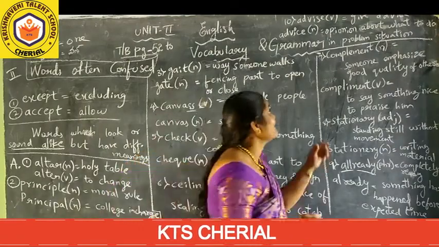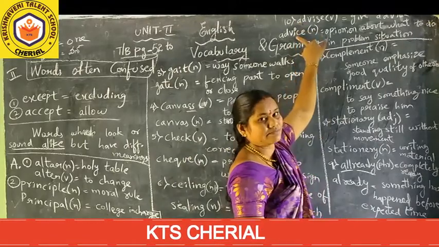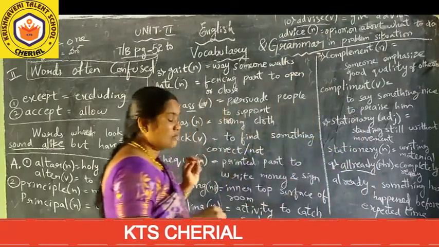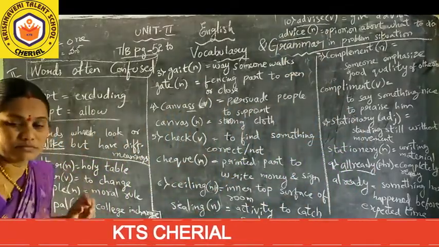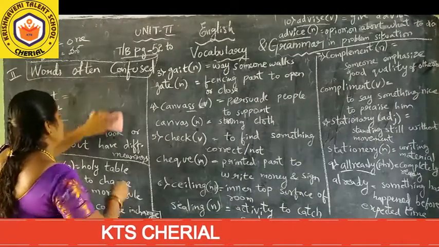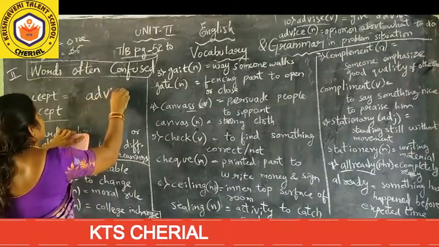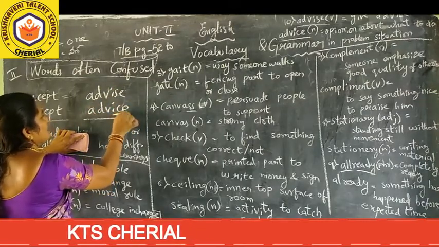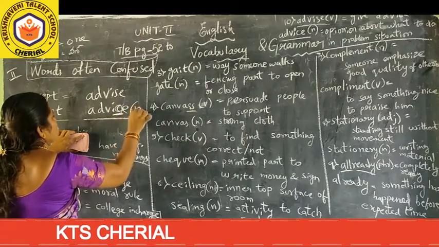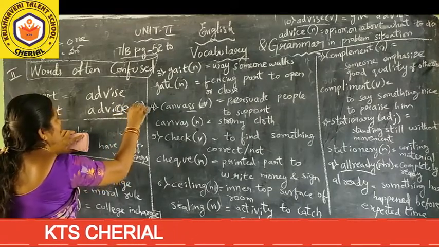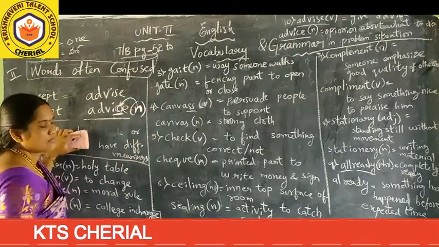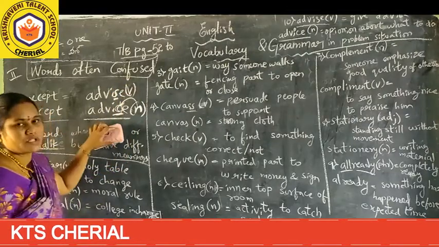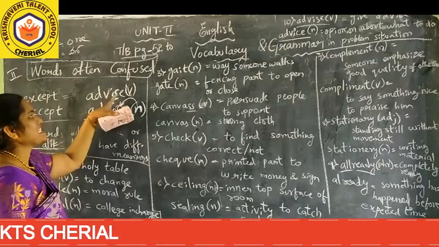And last but not least, very important, advice, the 10th one. Here we should not get confused with these two words. What are the two words here? Advice and advise. We can take advice as a noun form. Advise we can't take as a noun form, so it is a verb. So C is noun form, S is verb form.